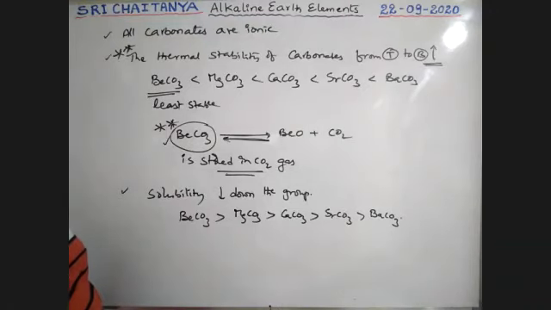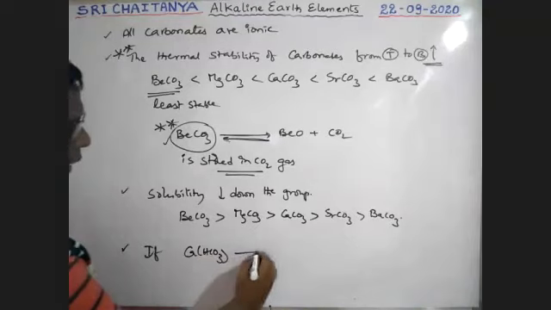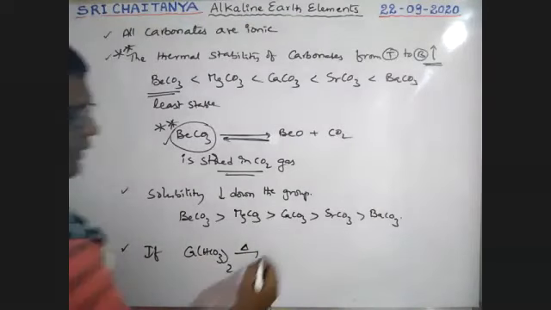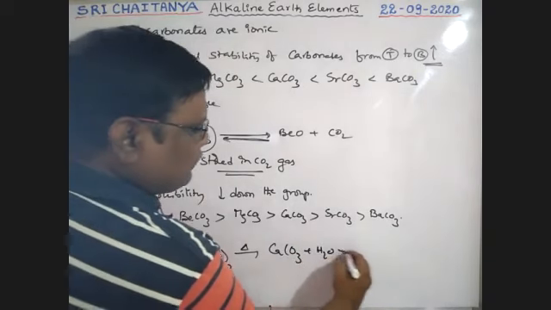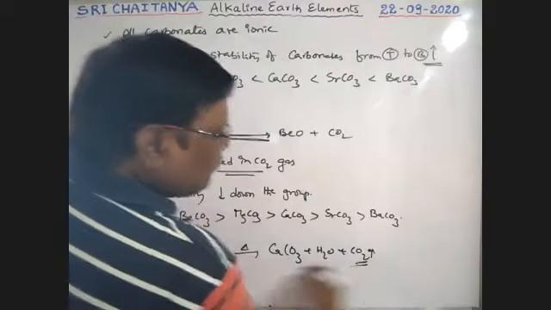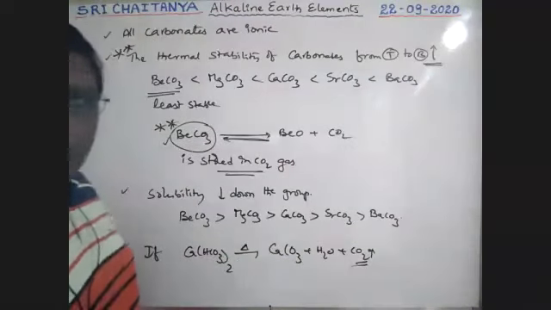Note points. If a bicarbonate, that is calcium bicarbonate, is heated, it breaks down and converts into the respective carbonate with the evolution of CO2 gas. So bicarbonates are converted into carbonates.